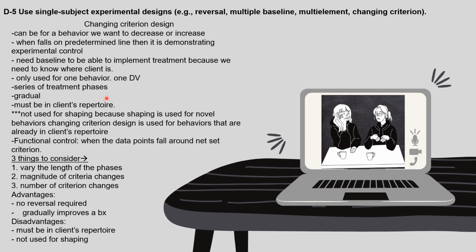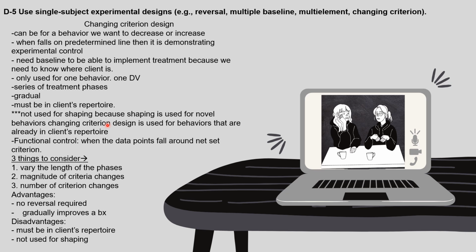There is a series of treatment phases. Change will be noted to be gradual, and whatever is implemented must be in the client's repertoire. So keep in mind also that changing criterion design is not used for shaping, because shaping is used for new behaviors, novel behaviors. Changing criterion design is something that has to already be in the client's repertoire, and shaping is not something that is in the client's repertoire. It's used for new behaviors.